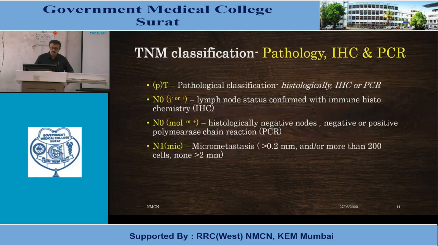So certain specific terminologies are there in TNM classification, according to pathology, immunohistochemistry, and polymerase chain reaction. pT is suggestive of pathological classification, histologically. N0(i+) is lymph node status confirmed with immunohistochemistry. N0(mol+) means histologically negative nodes but positive polymerase chain reaction. N1mi is a micrometastasis, more than 0.2 mm up to 2 mm, or more than 200 cells.